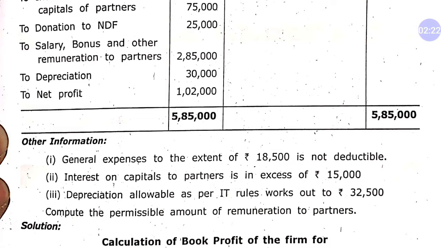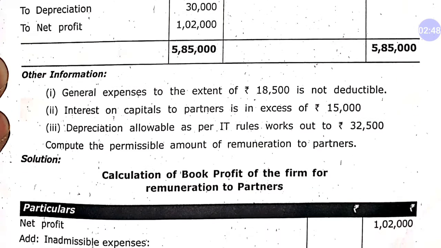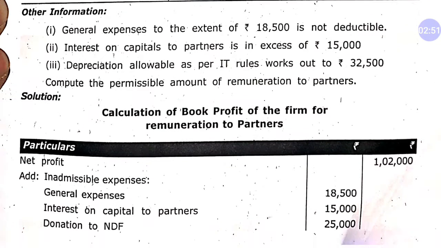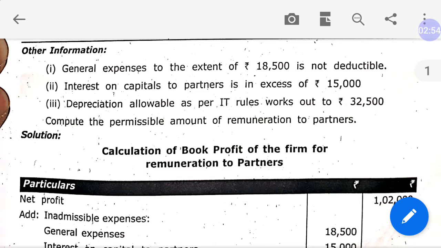Compute the permissible amount of remuneration to the partner. So you will have to calculate the remuneration amount to the partner according to Section 40B, and we will solve the question completely. Now first of all, the first step, calculation of book profit. Book profit you can calculate with the help of some adjustments in the profit given. The profit which is given is 1,02,000. To this 1,02,000 we will add all disallowed expenses, which are called inadmissible expenses.